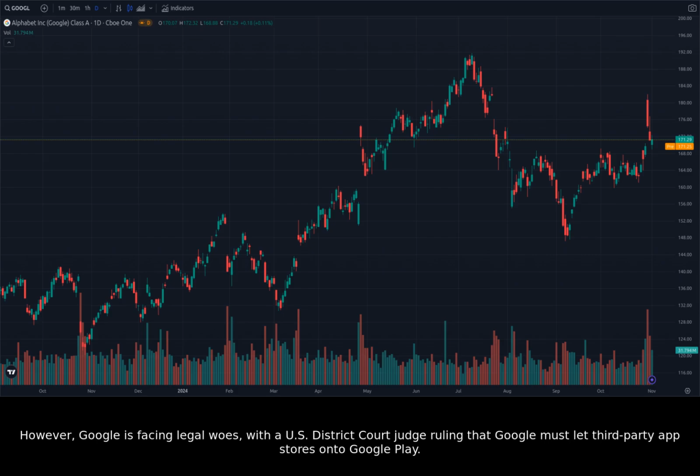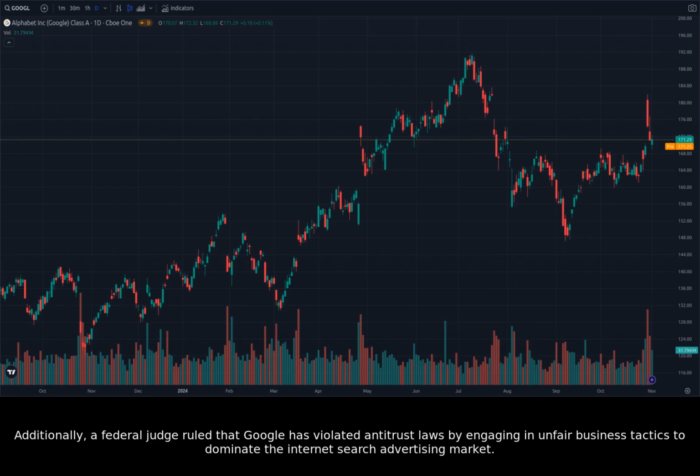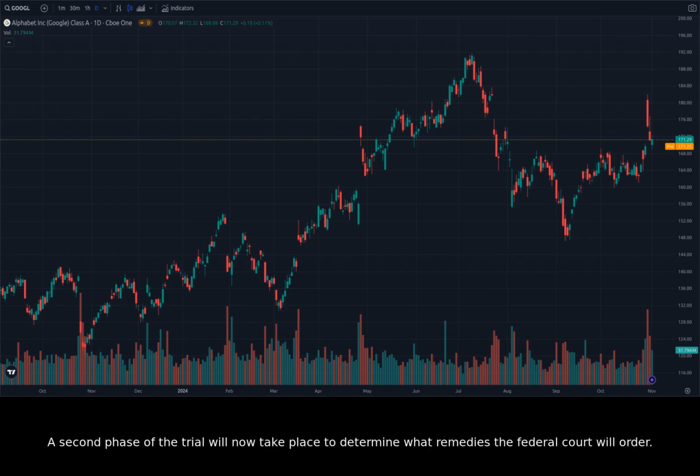However, Google is facing legal woes, with a U.S. District Court judge ruling that Google must let third-party app stores onto Google Play. The Justice Department may ask for a breakup of Google as a possible antitrust remedy, a decision that could come by August 2025. Additionally, a federal judge ruled that Google has violated antitrust laws by engaging in unfair business tactics to dominate the internet search advertising market. A second phase of the trial will now take place to determine what remedies the federal court will order.